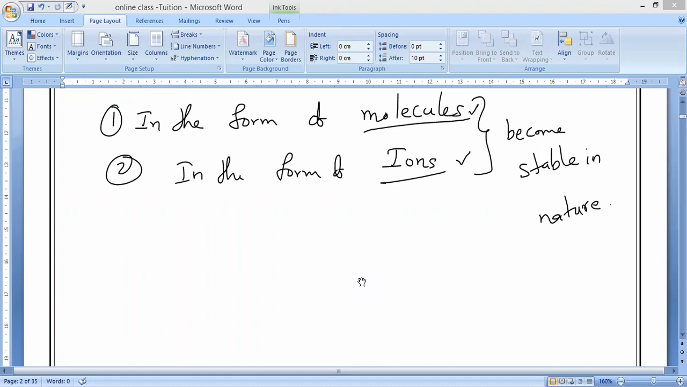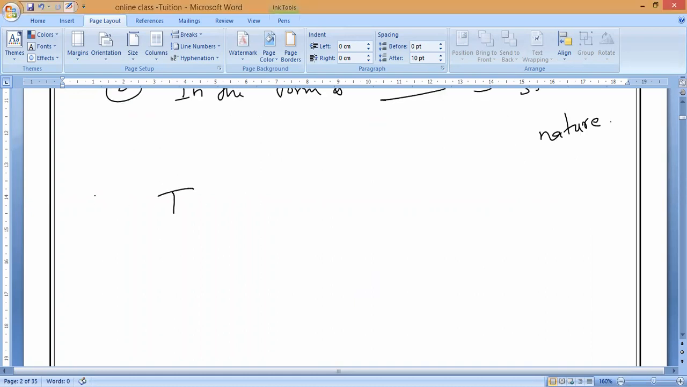For example, nobody can see an iodine molecule. What is the symbol of iodine? The symbol is I. This I never exists as a single atom. Always 2 iodine atoms are combined together. That is why we write it as I2.